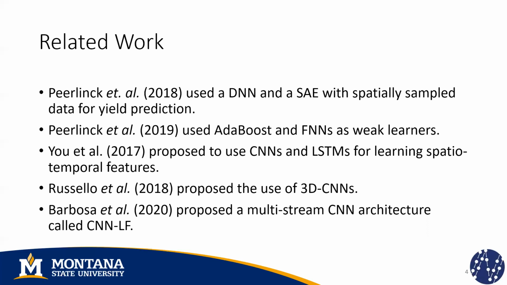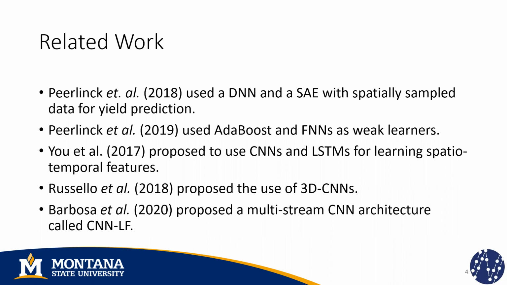So for example, Perlink et al. in 2018 used a deep neural network and a stacked autoencoder with spatially sampled data for yield prediction. And that means that for each specific geographic point of our field, we're going to use its information and also the information from the surrounding points to predict the yield value of that specific point.